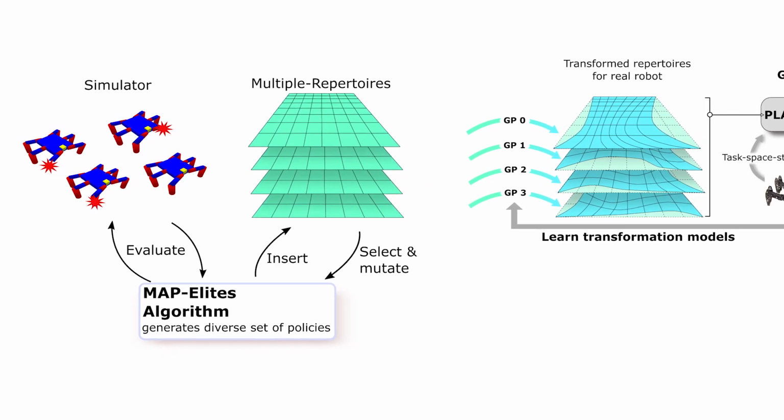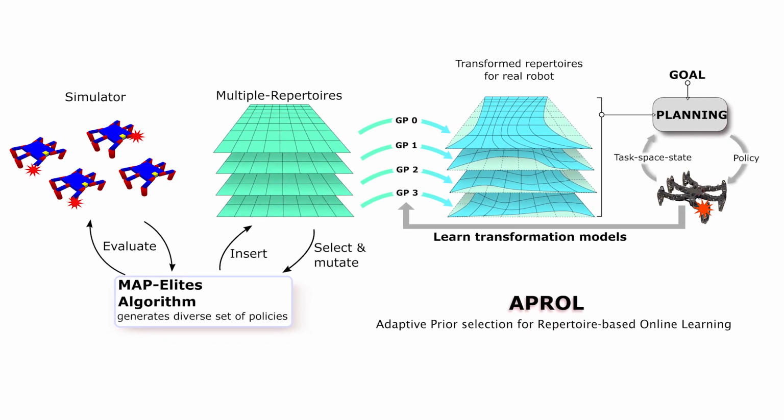Our main contribution is an algorithm, APROL, to plan the next policy by incorporating these priors and the past observations from the robot when the robot has no information about the current situation.